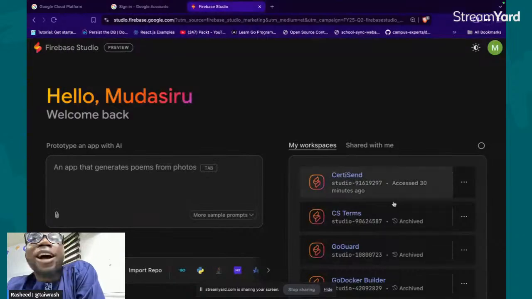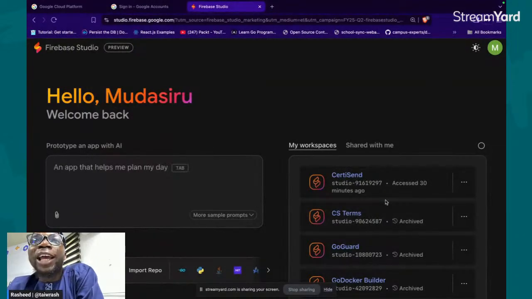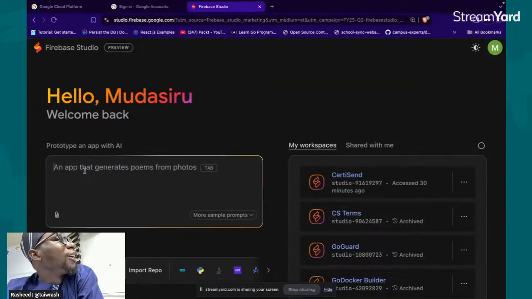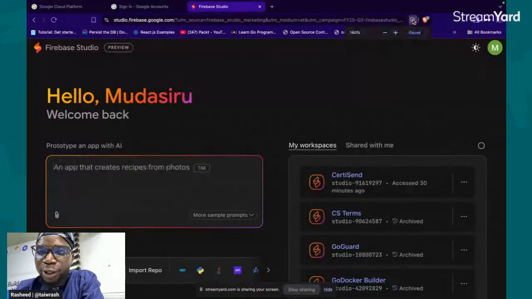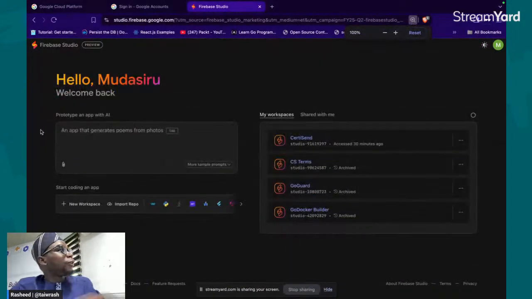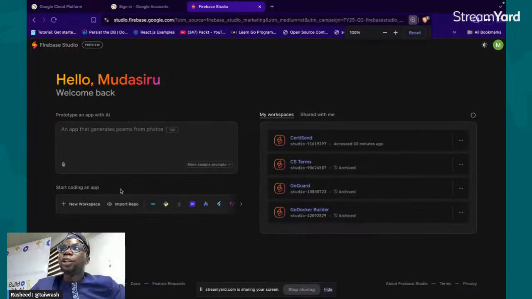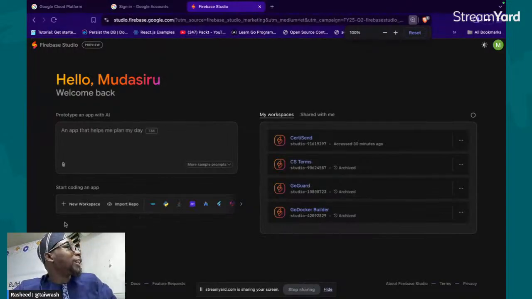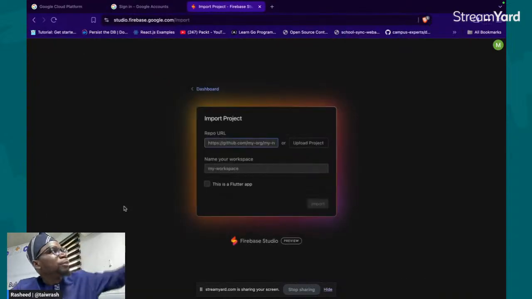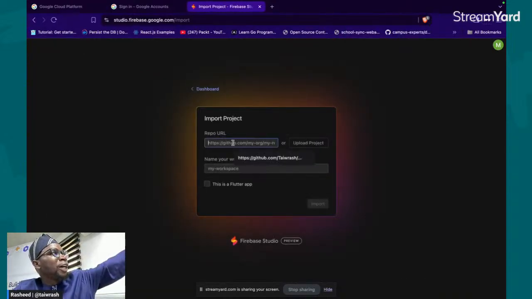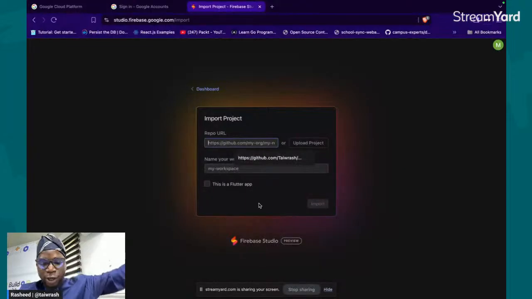So now we mentioned the idea of generative AI, LLMs, how they work, right? That will come with a prompt. So this is where we are coming to. Let me see if I can just reset this tab to default. Now, if you look at this, it looks like the screenshots you've seen before, where I said you can create a workspace for your project, right? You can import your project from GitHub. You just have to put your GitHub URL here, or if you have it on your local machine, you can upload the project by clicking on upload, right? So these are the things you can do.